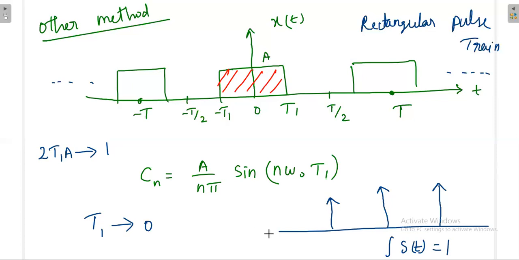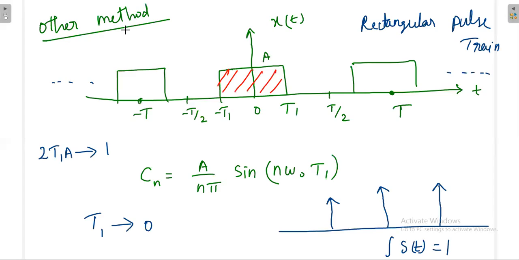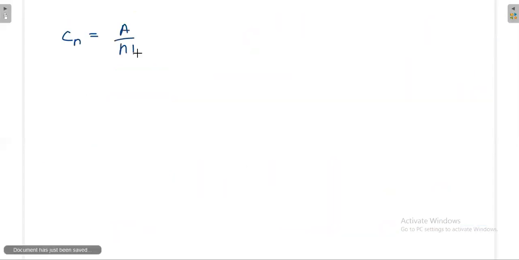Already we know the value, that is 1 by T naught. Just now we have solved it, Cn will be 1 by T naught. We'll try to get that. So now we'll take the Cn value. Cn is equal to A divided by n pi sine n omega naught T1.